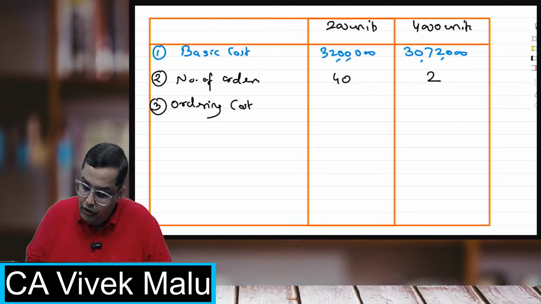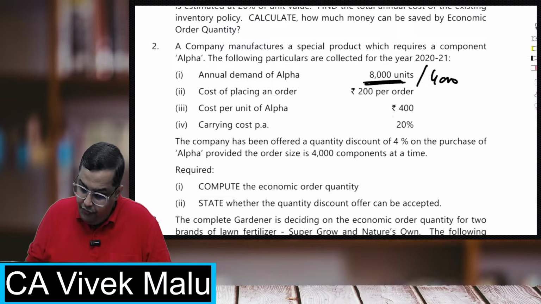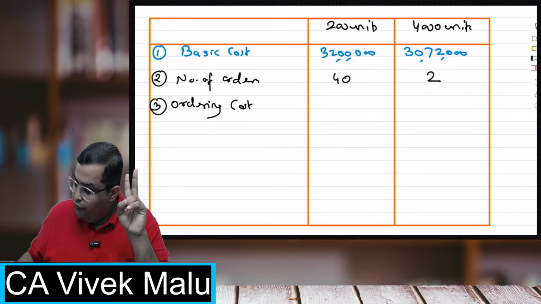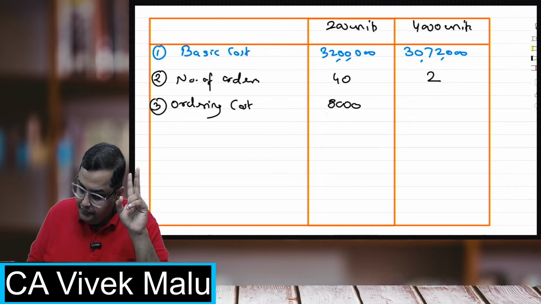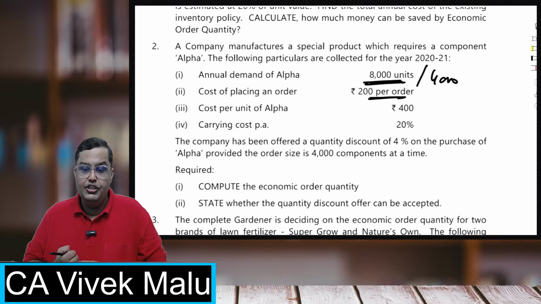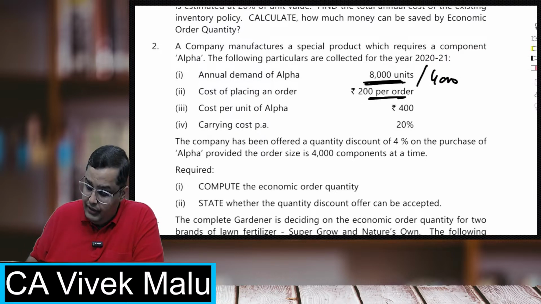What will be the ordering cost? For one order, we have to make 200 rupees as the expenditure, right? So 40 into 200, that is 8,000. And this, 2 into 200, so 400 will be the expenditure for this. I hope everybody is clear with this.